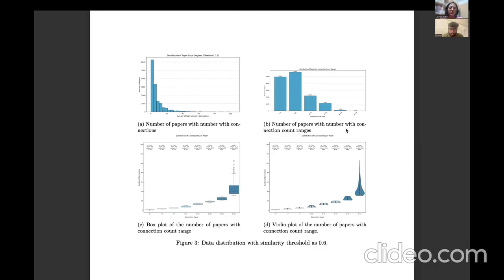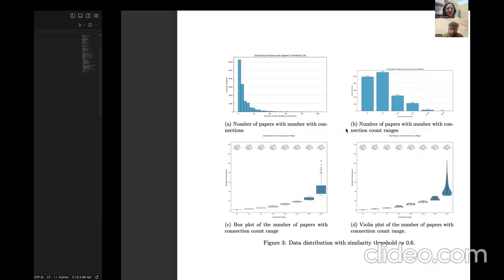an acceptable number of paper similarity connections, which will not overload the knowledge graph, because if there are too many connections, then the computational complexity will also be very high. So we need to not make the connections too many, as well as keep only the relevant or meaningful connections. Because of that, we kept the similarity threshold at 0.6. So whenever two papers have similarity more than 0.6, there will be a connection, and the relationship is called similar to. That is how the initial knowledge graph is set up.